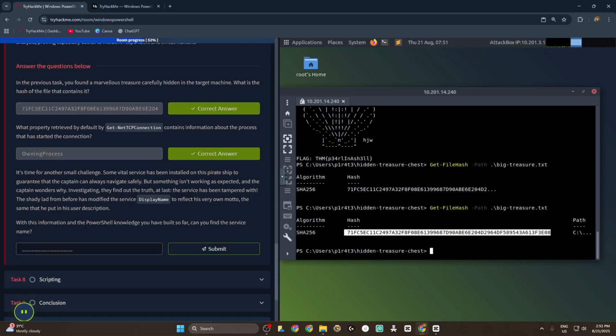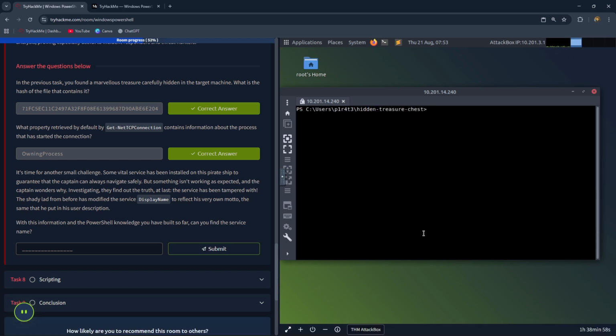So some vital service has been installed on this pirate ship to guarantee that the captain can always navigate safely. But something isn't working as expected, and the captain wonders why. Investigating, they found the truth. At last, the service has been tampered with. The shady lad from before has modified the service display name to reflect his very own motto, the same that he has put in his user description. With this information and the PowerShell knowledge you have built so far, can you find the service name?